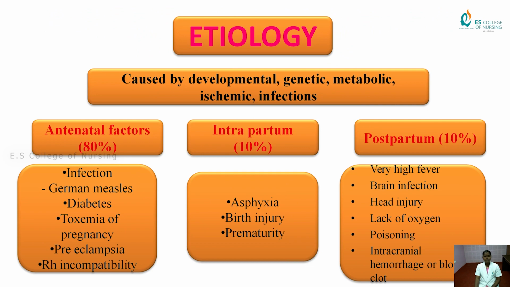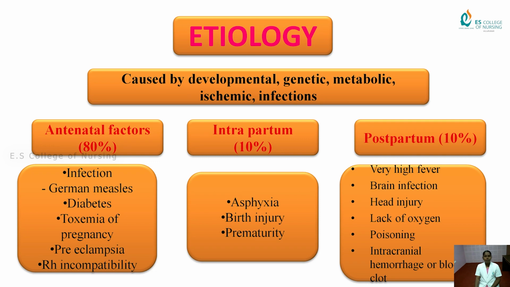Next we come to the etiology of cerebral palsy. The causes are developmental, genetic, metabolic, ischemic and infections. These are divided into three parts: antenatal factors, intrapartum factors and postpartum factors. Antenatal factors account for 80% of the main etiology. Intrapartum is 10% and postpartum is 10%.